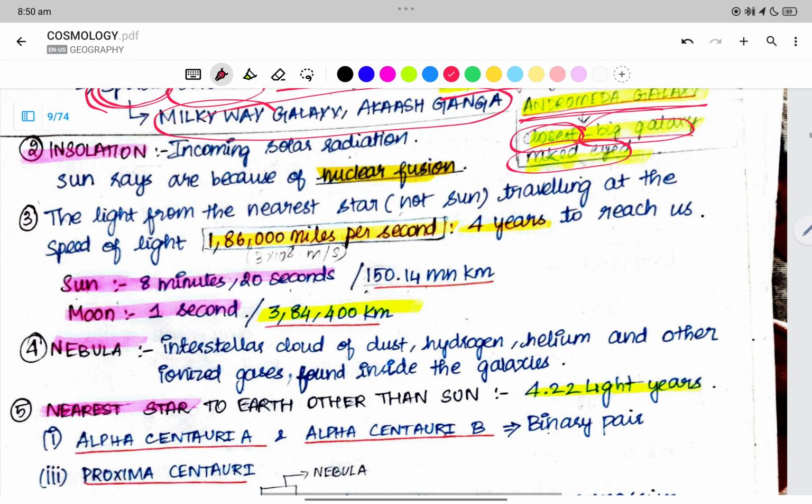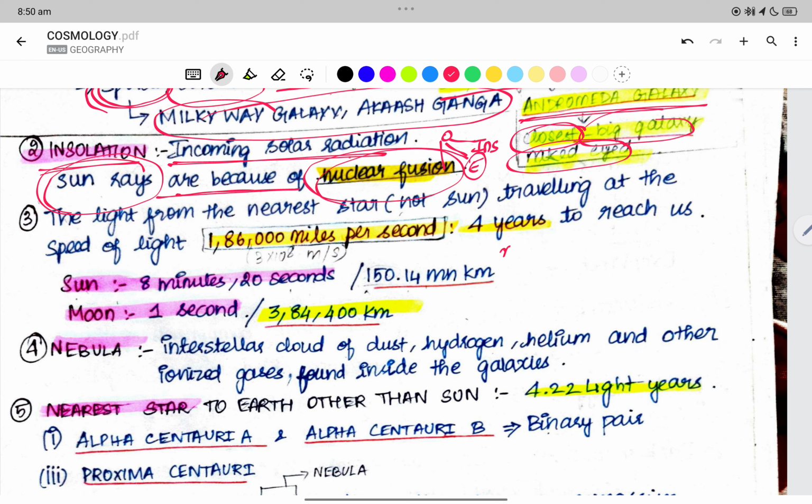Now what is insolation? Insolation is the incoming solar radiation. The incoming light from the sun is what we call insolation. The reason for the sun's rays is nuclear fusion. So we have fusion, right? It is because of nuclear fusion that we have the sun's rays.